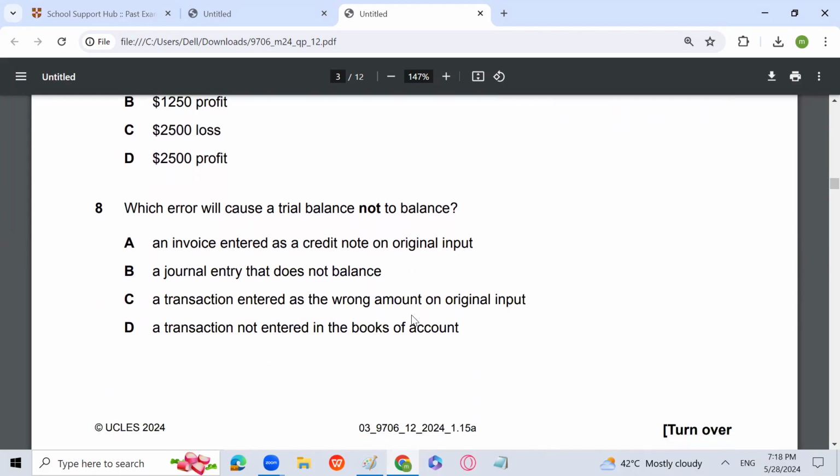Which error would cause the trial balance not to balance? An invoice entered as a credit note on original input, a journal entry that does not balance, a transaction entered as the wrong amount on original amount, a transaction not entered in the books of account.